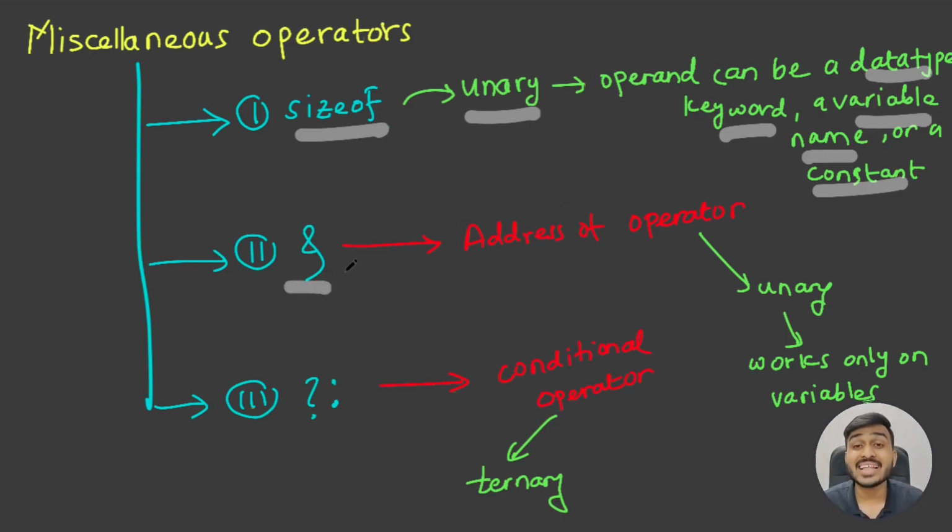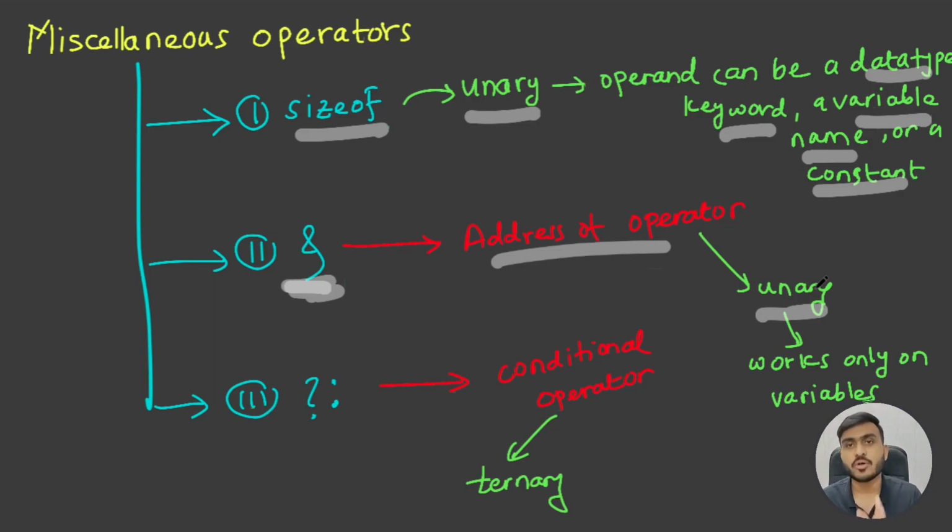Let's move to the next operator in the miscellaneous category. It is called the address of operator, represented by the AND symbol. We also use this AND symbol for representing the bitwise AND operator, but the difference is that the bitwise AND operator is a binary operator, whereas the address of operator is a unary operator. Depending on how you write the syntax, the compiler will identify whether you are using it as an address of operator or a bitwise AND operator. So how is the compiler going to distinguish between them? Bitwise AND is a binary operator, address of operator is a unary operator.